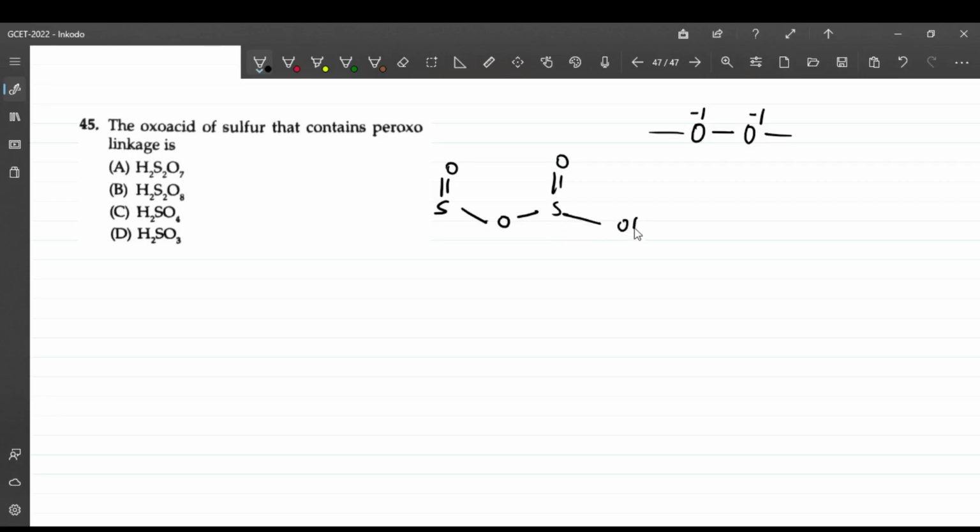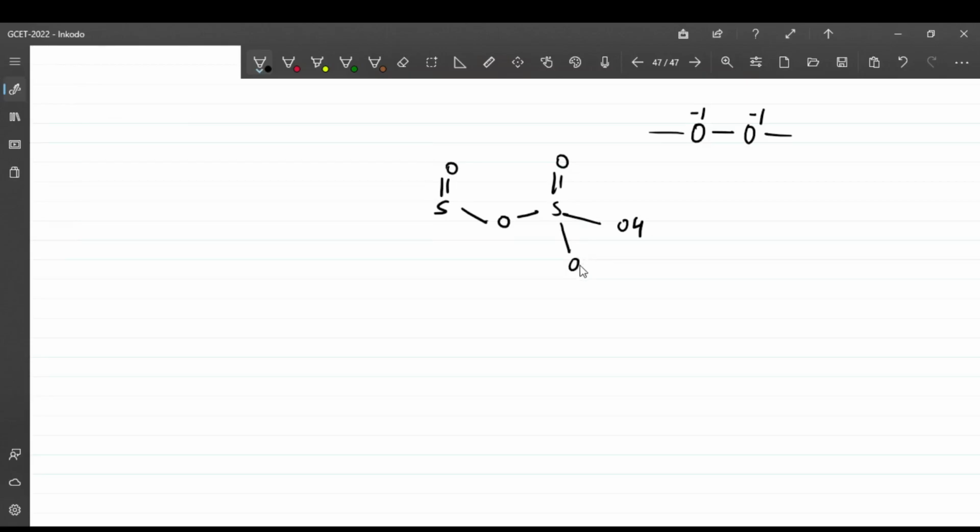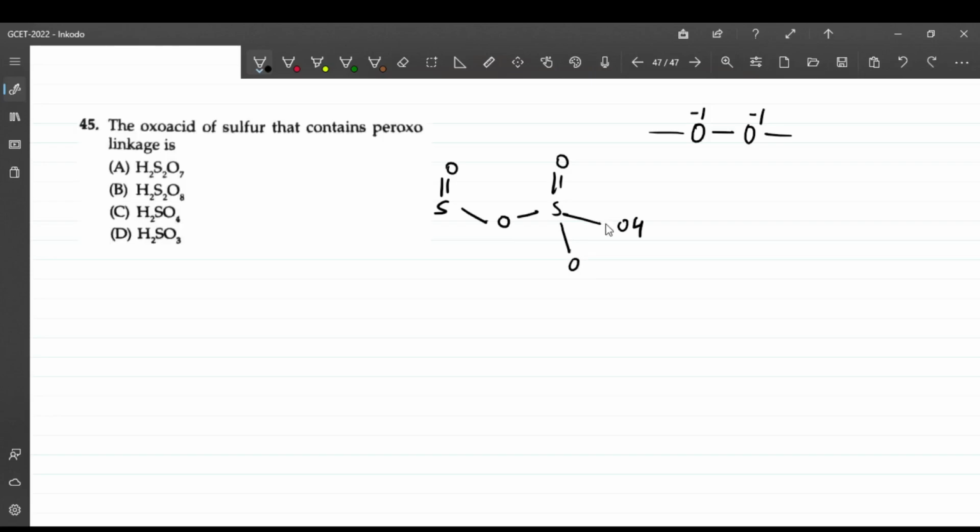So I'll put this OH, and here there is a double bonded oxygen. Here also there is a double bonded oxygen, and this is OH. This is what the H2S2O7 structure is.